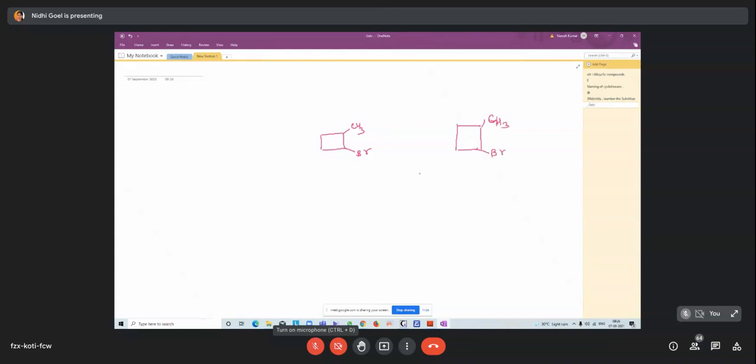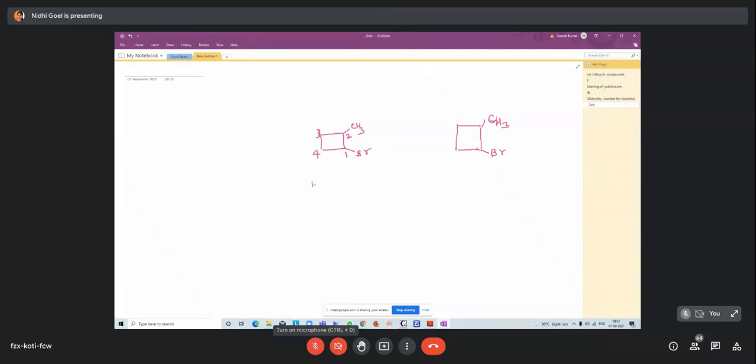So for halogen compounds, if a halogen is present, then we treat it as an alkyl group. Okay. So for numbering, 1, 2, 3. This is 3 and this is 4.